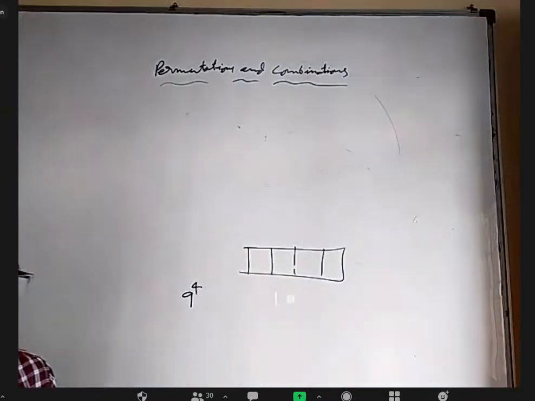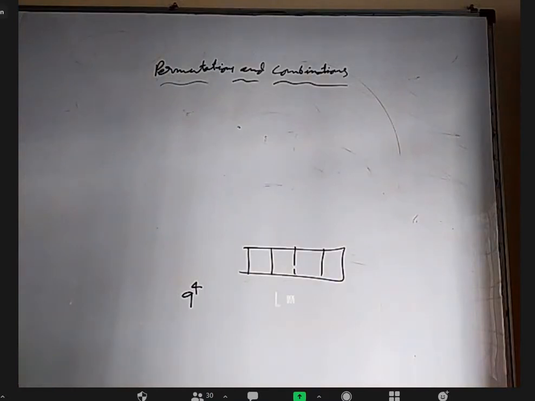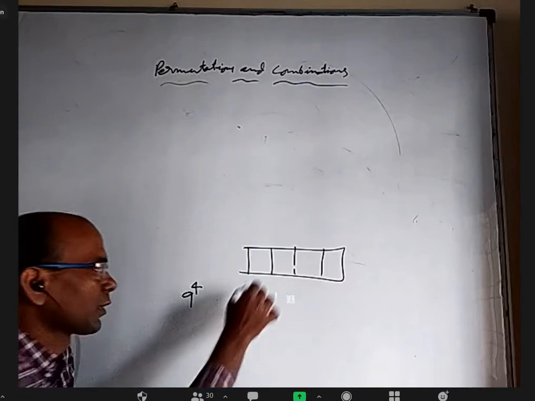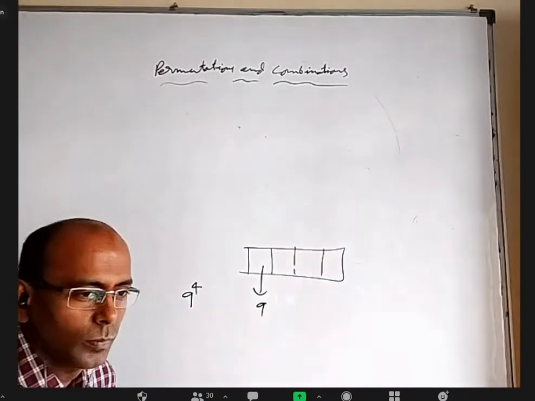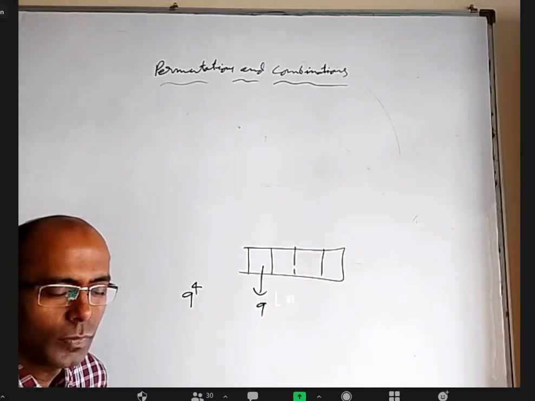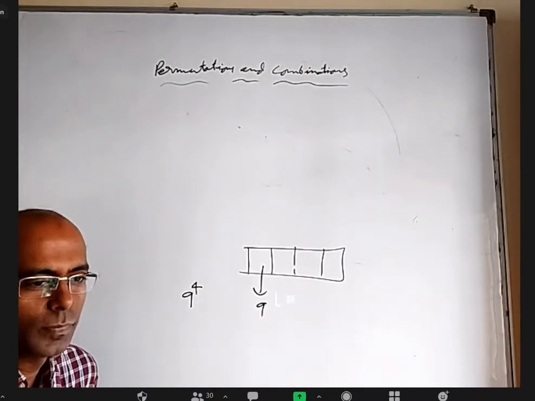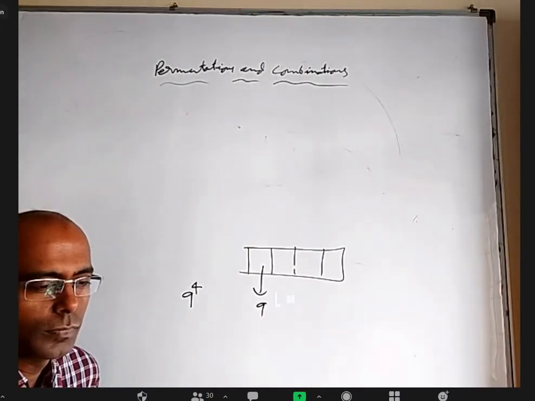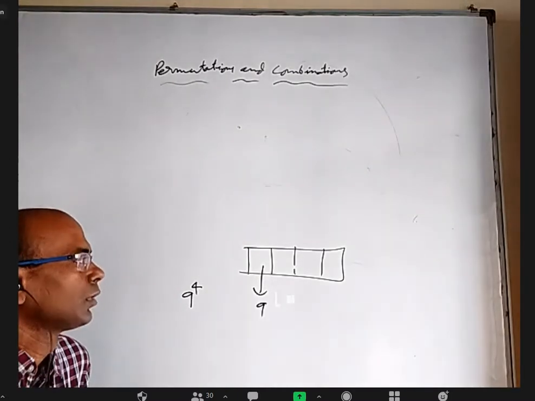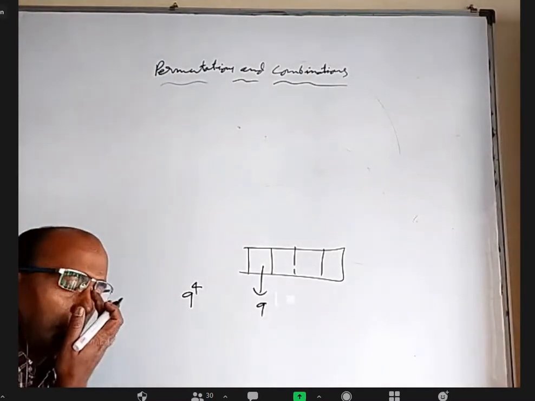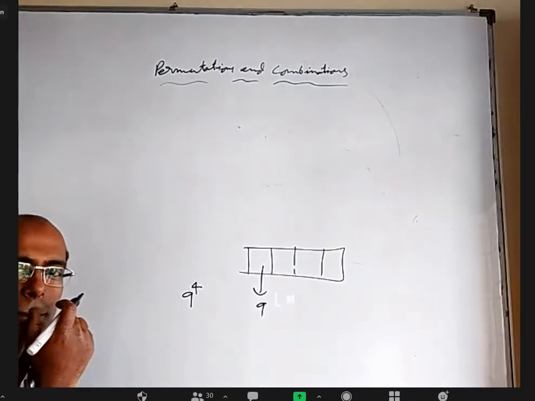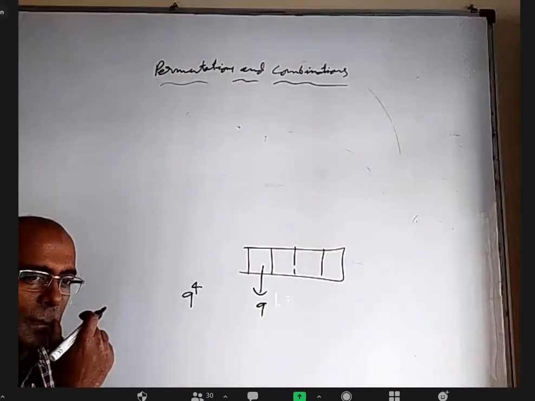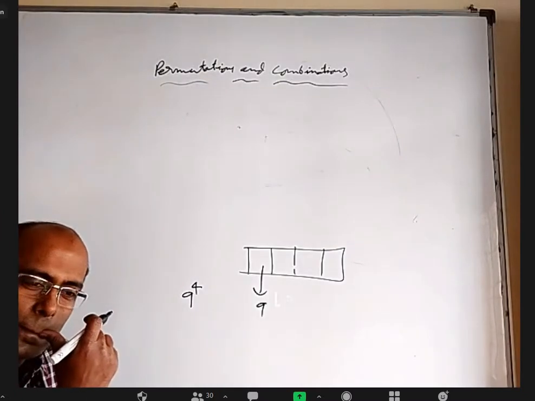You want to explain, Namrata, how? Yes, sir. In the first box, you can fill 9 digits, sir, because 0 cannot be written. In the second box also, we can fill 10 digits, but repetition is not allowed, so the number will be reduced and it will be 9.